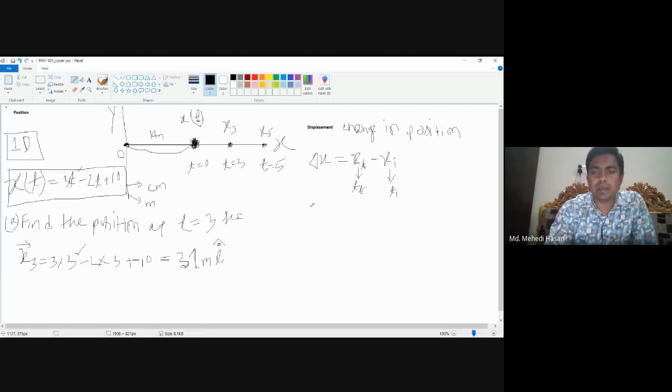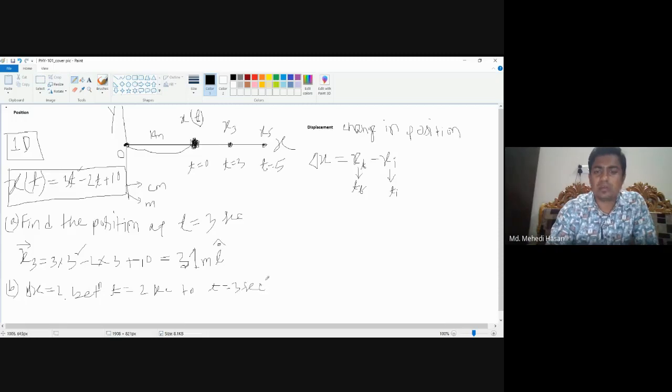Okay, now if the question is given like that, question b, find out the displacement del x between the time interval t equal to 2 seconds to t equal to 3 seconds.